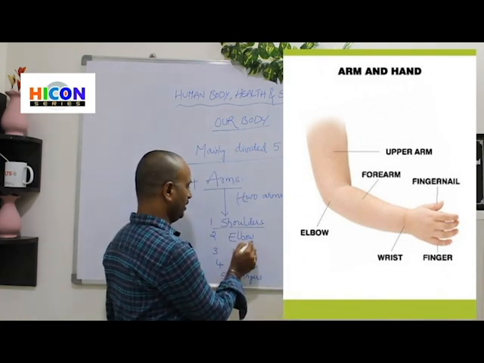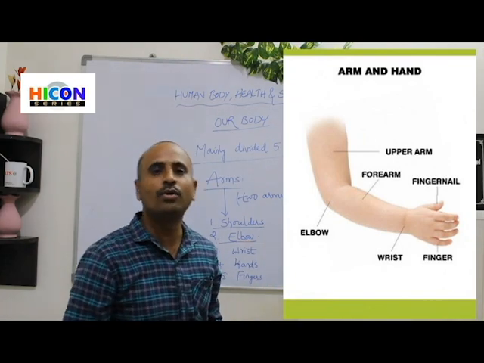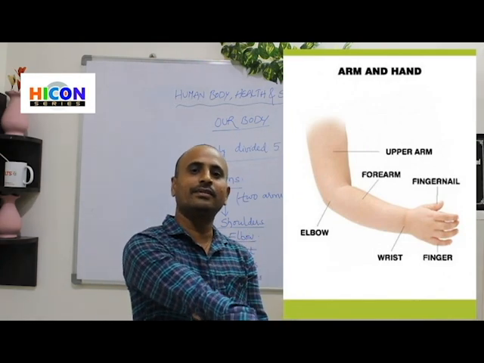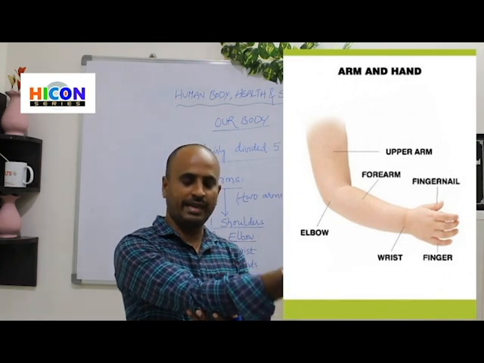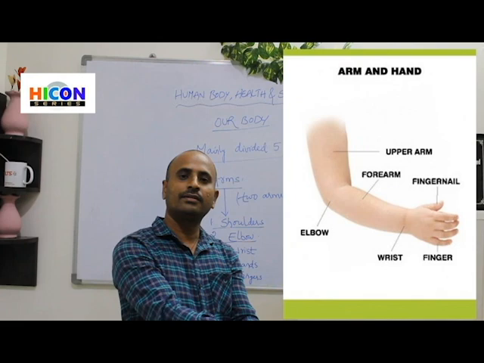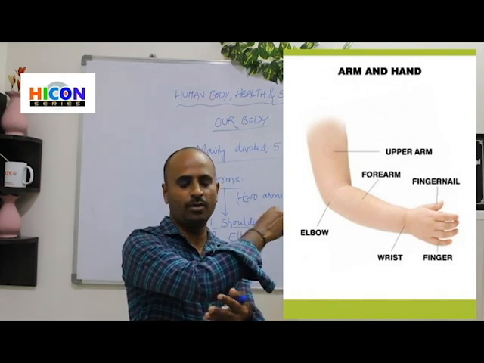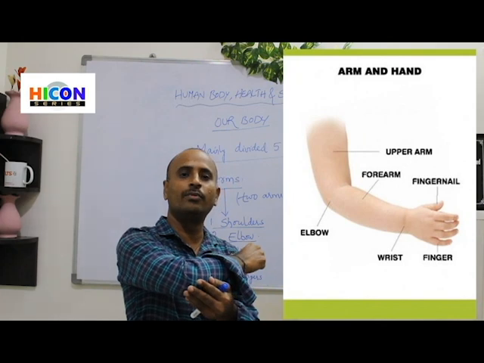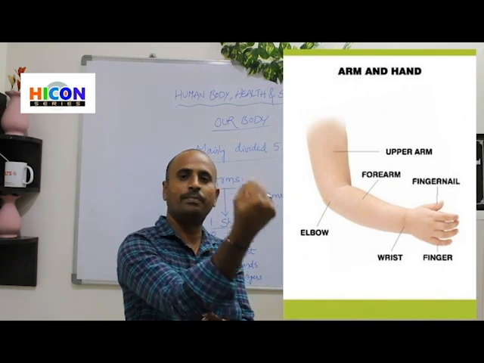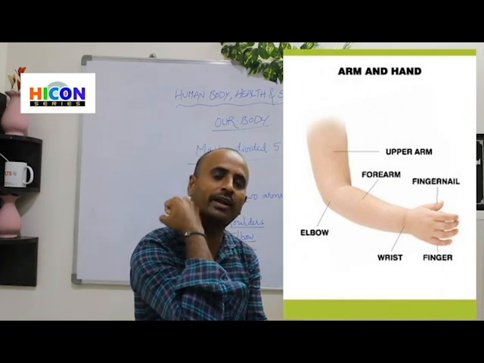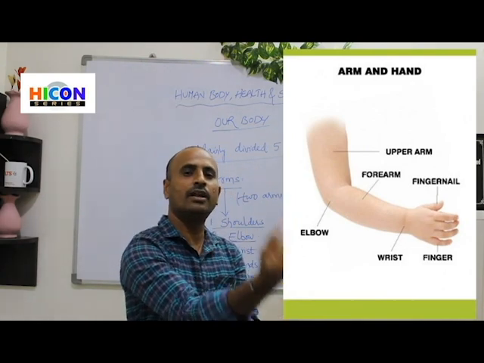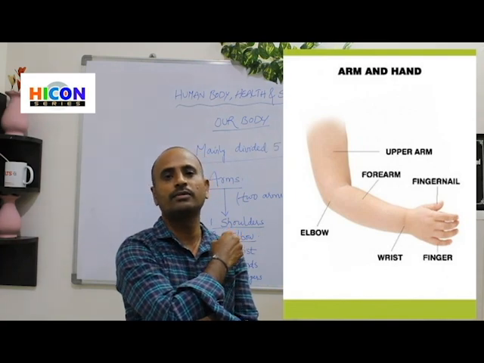Next, the second part is the elbow. Where is the elbow located in our arm? Yes, the joint. The elbow is located between the shoulder and the hand. Elbow is used to fold our hands. The region at which we can fold our hands is called the elbow. This folding part is called the elbow.